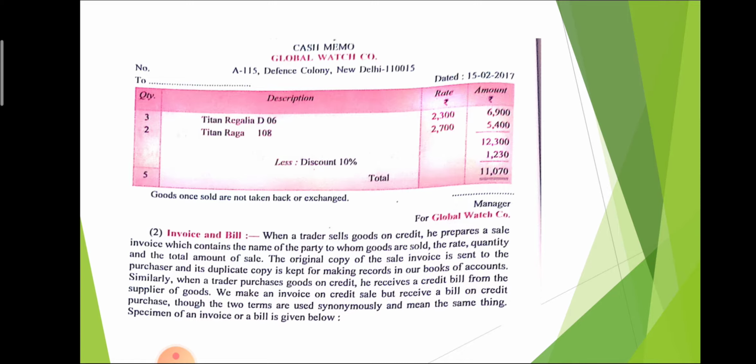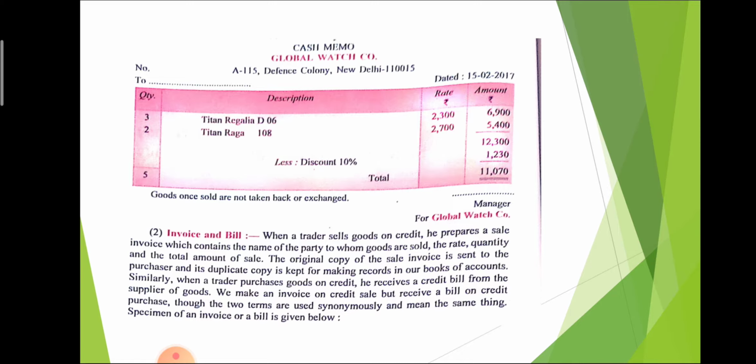On that bill, rate, quantity and total amount are mentioned. And the original copy of the bill is sent to the purchaser, and the duplicate copy is kept for making records.